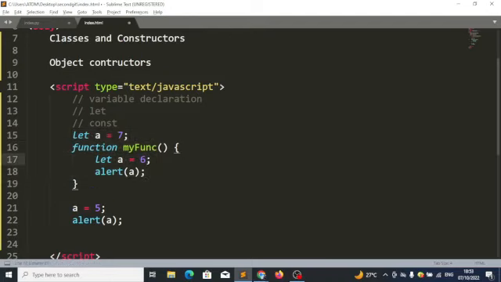But I can't have another local variable inside the same function with that name. This will throw back an error. I can't have another local variable with that name. But I can have a local variable and a global variable with the same name.